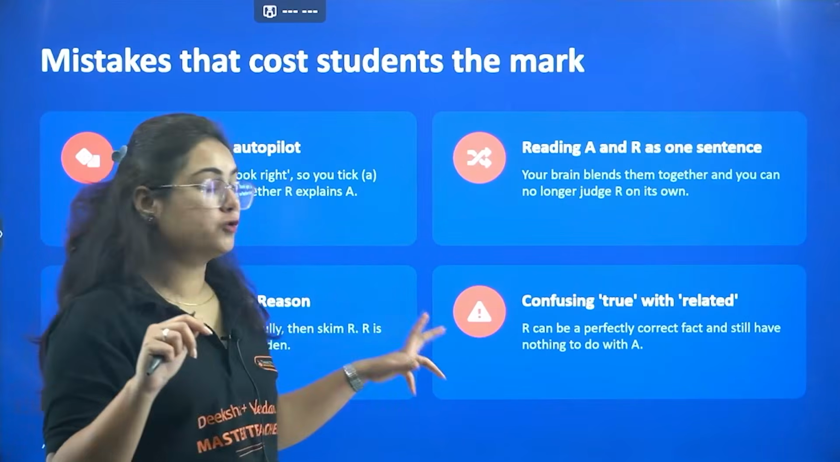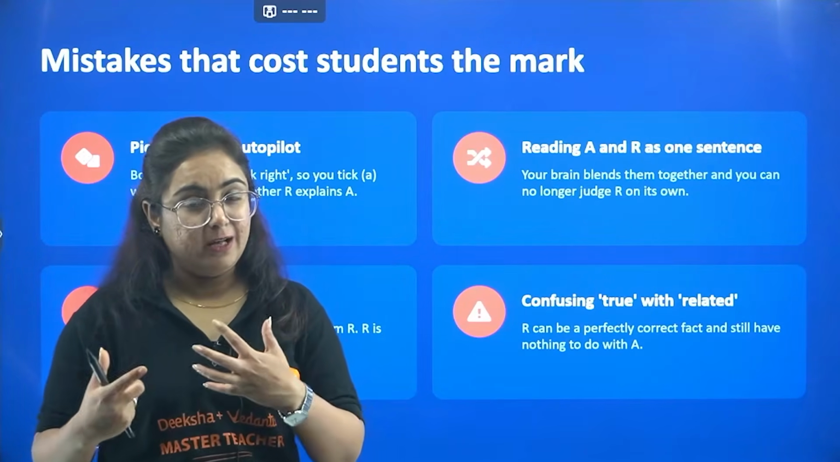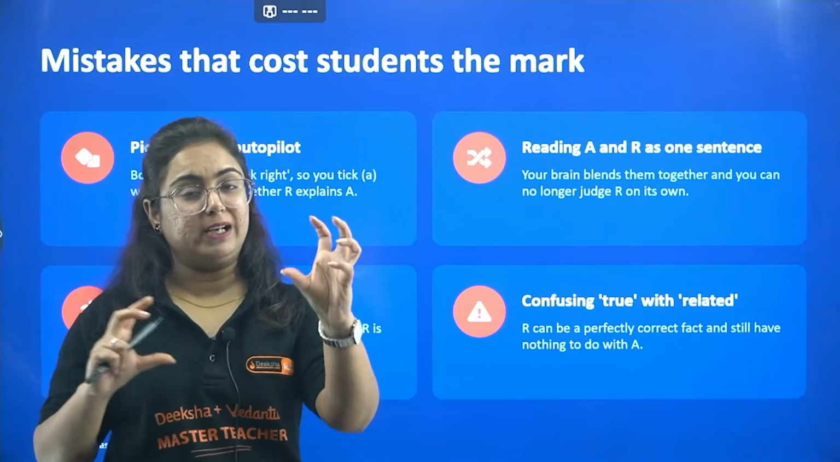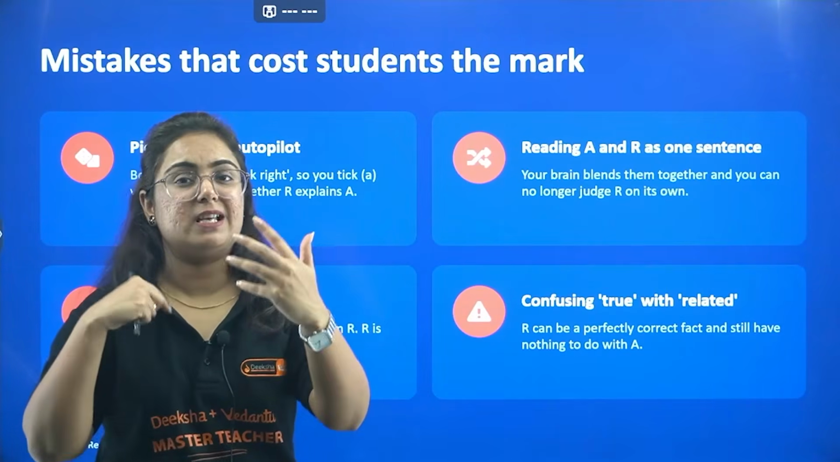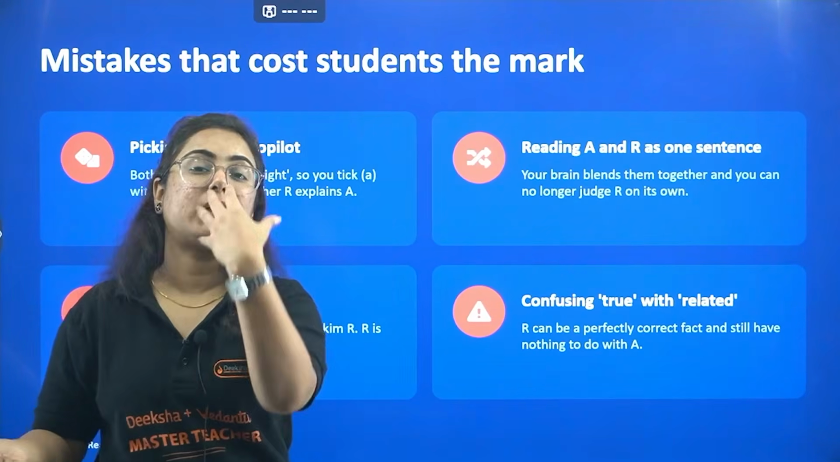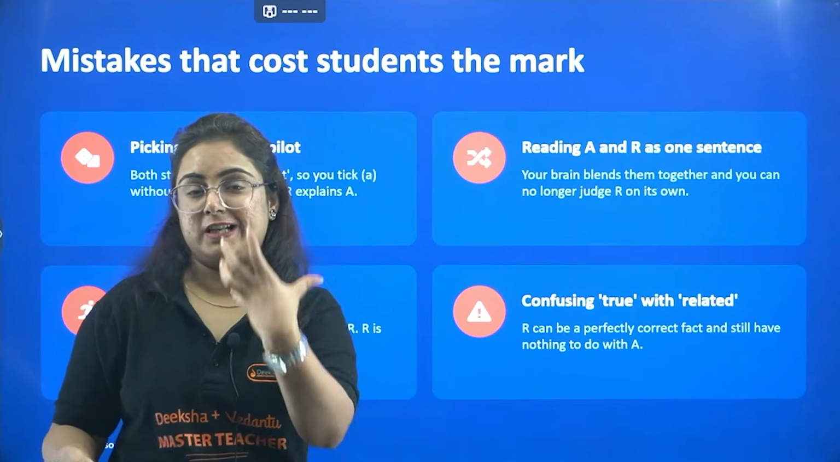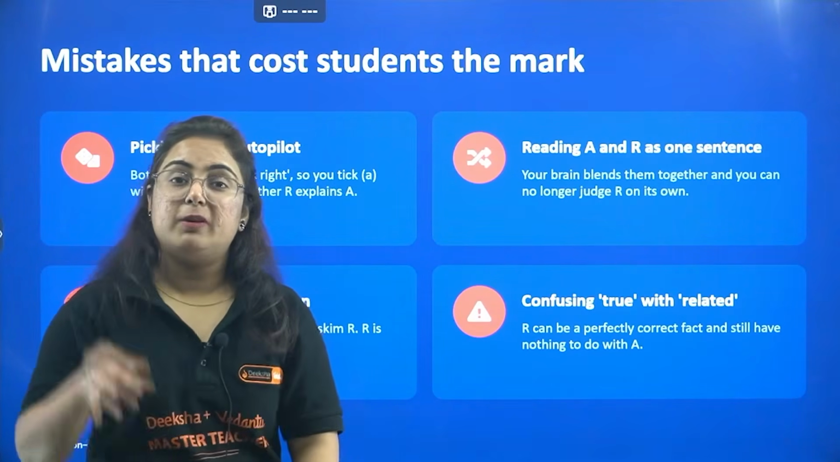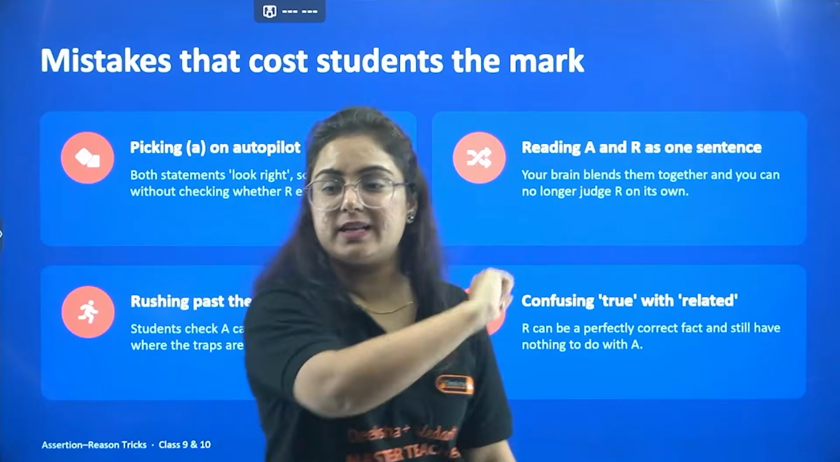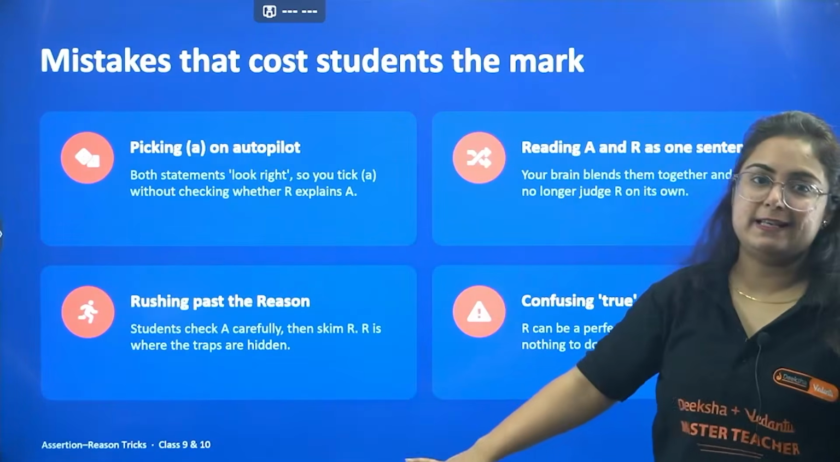Next is confusing true with related. Okay, water, water. There were two related terms in both the statements. That doesn't mean that it is the true reason. There are high chances that a related statement will be given there, beta. But you have to find out, is it the reason or is it not the reason.